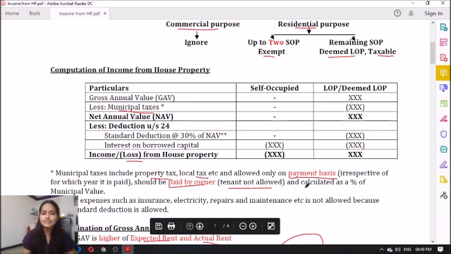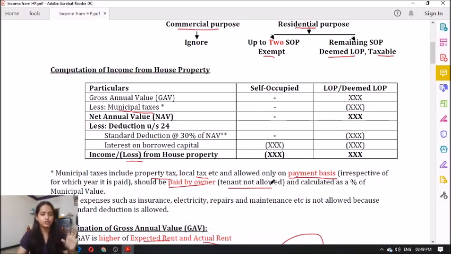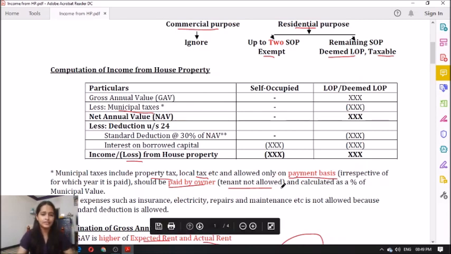Now what happens is sometimes in questions they give only a percentage. So and so percentage is the municipal taxes. Now on what value do you have to calculate the percentage? You have to calculate on municipal value. Clear with the municipal taxes?